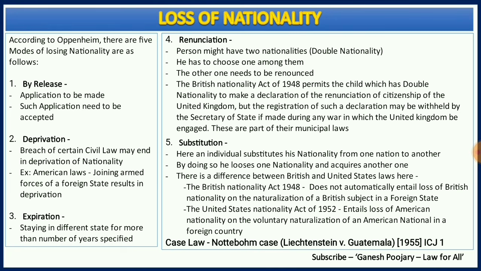The fourth mode of losing nationality is renunciation, and here the most important requirement is the person should have double nationality and he can renounce one of them. Now the fifth method is substitution. If a person can substitute one nationality with another, in that case he can lose one nationality by substituting it with another.